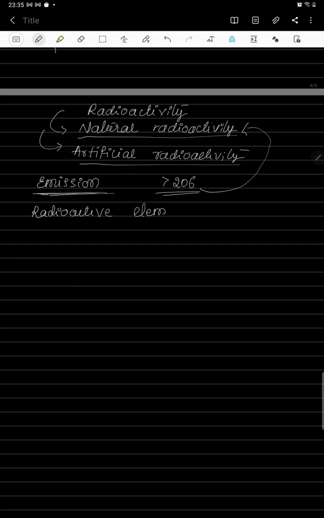Radioactive elements. In the elements where the atomic weight is greater than 206, they emit radiations by themselves, and the emission will be spontaneous. So this kind of radioactivity is called natural radioactivity, and this phenomenon is independent of high temperature, pressure, and also independent of electric field and magnetic field. The phenomenon of radioactivity is unaffected by external agencies like high temperature, pressure, electric field and magnetic field, etc.